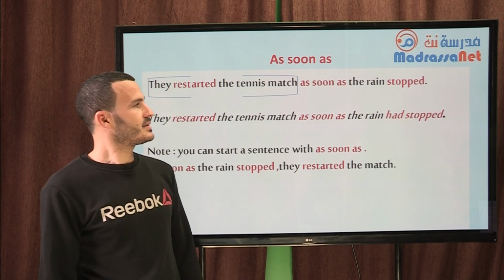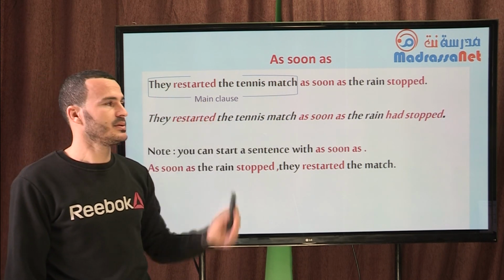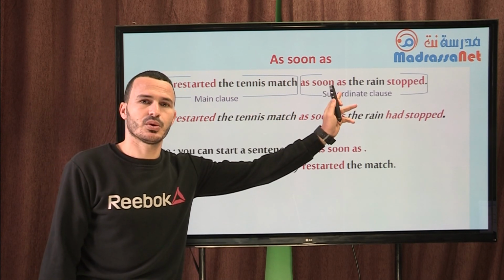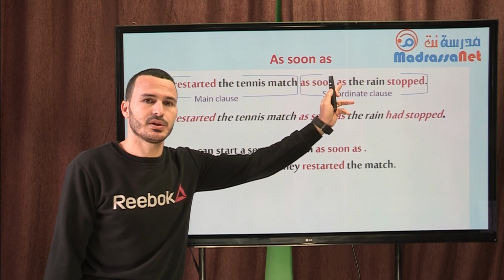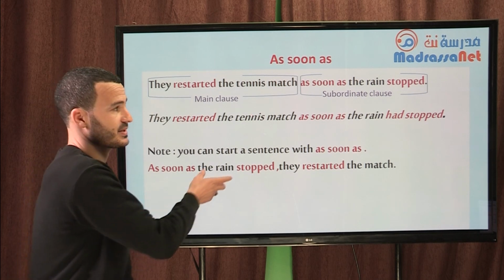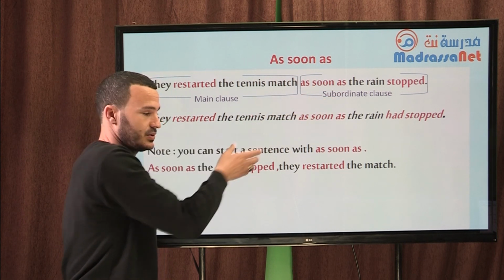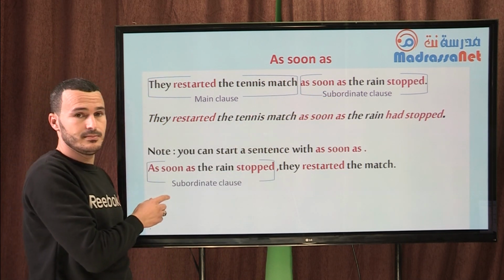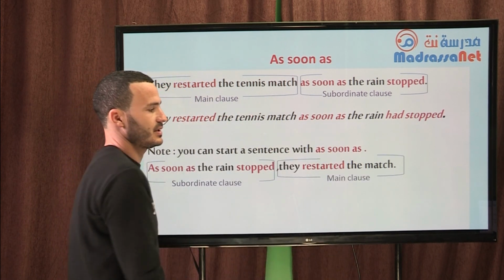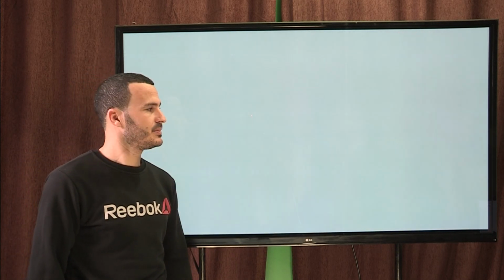Now, let's talk about the first sentence. Here we have the main clause. Here we have a subordinate clause. In the English language, you can reverse the positions of a subordinate clause and a main clause. You can bring the subordinate clause into initial position and then take the main clause into final position. Then your sentence becomes: as soon as the rain stopped, they restarted the match.